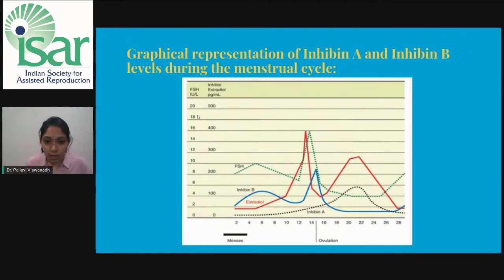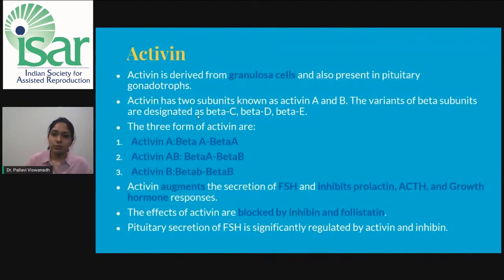Whereas inhibin A, which is represented by the black dotted line, like you can see, it does not increase in the follicular phase. It does not increase after ovulation takes place, gradually increases in the mid and late follicular phase and then reaches a nadir. This was about inhibin.